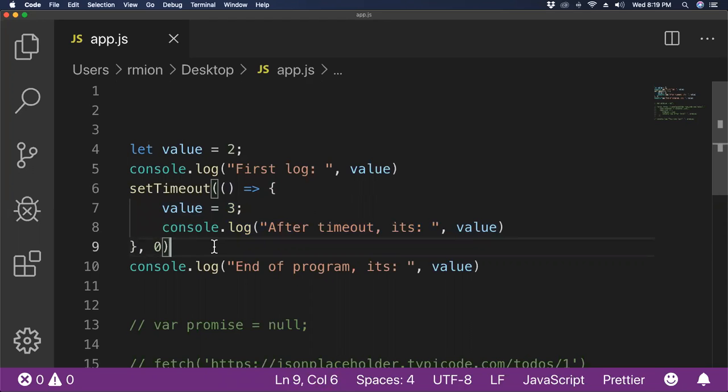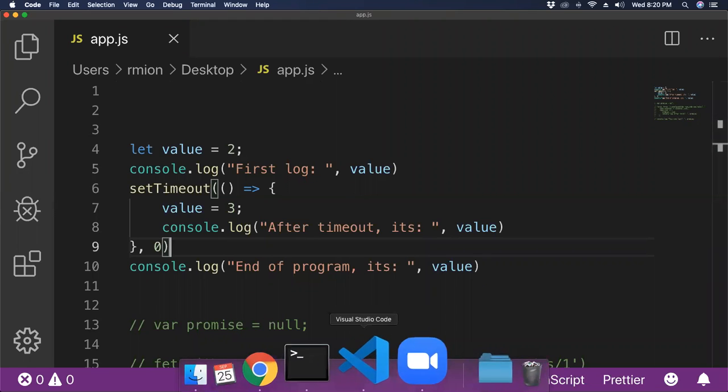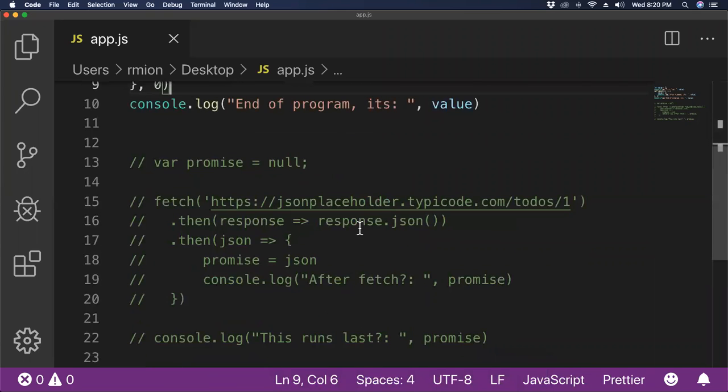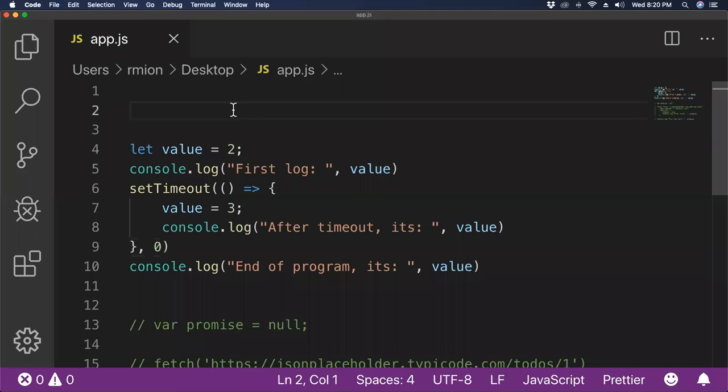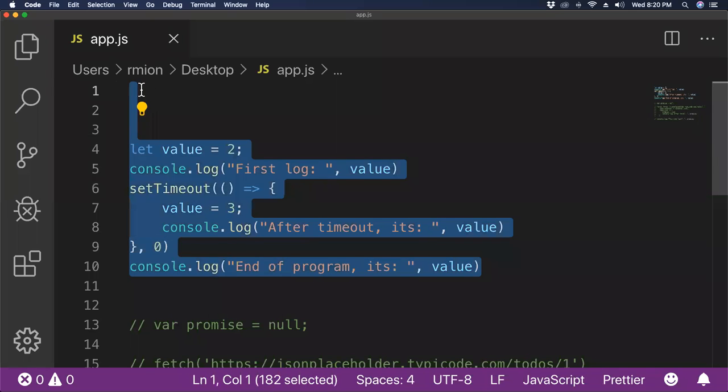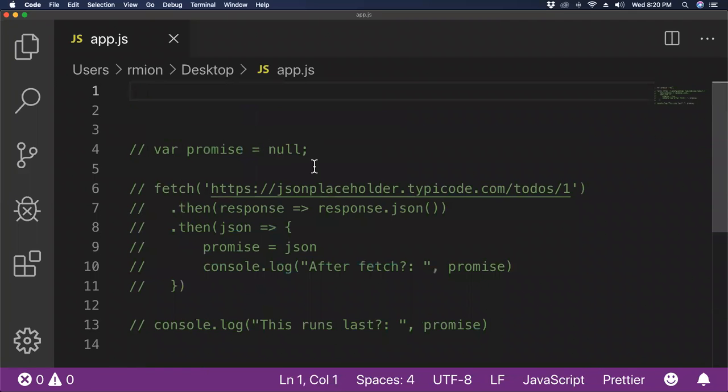So again, it can all be confusing. It gets even scarier with things like callbacks, and luckily now we have promises. But the last thing to show is fetch. So we saw one example. We now know, hey, things don't quite go in the order we might expect them to at first. So cool, at least we know that now.